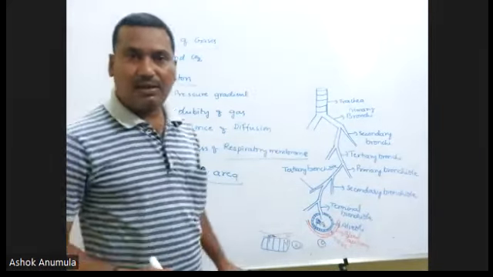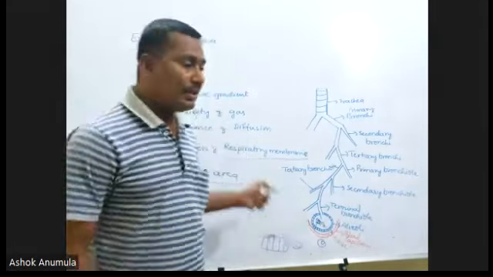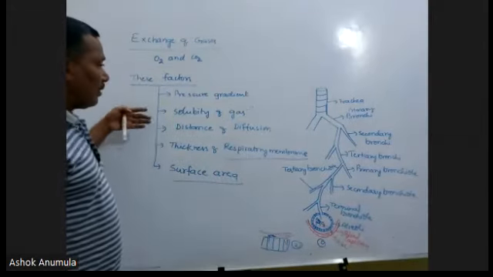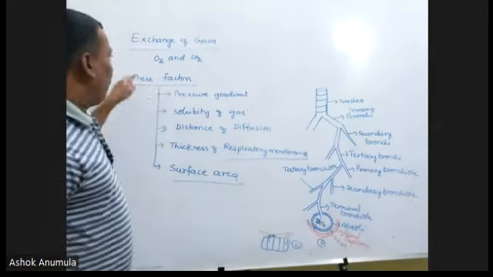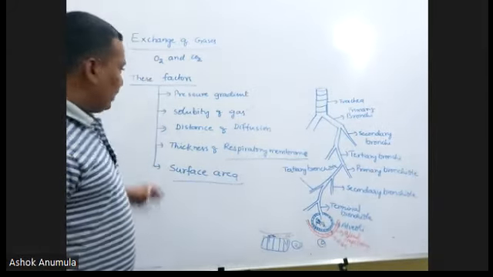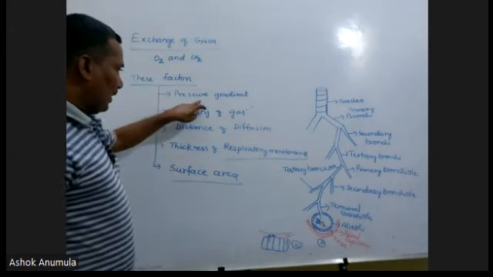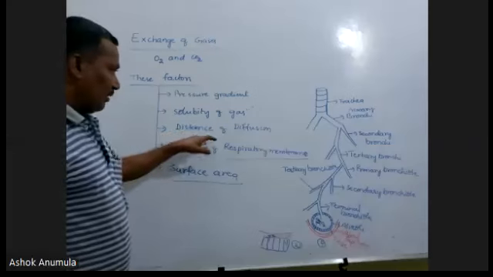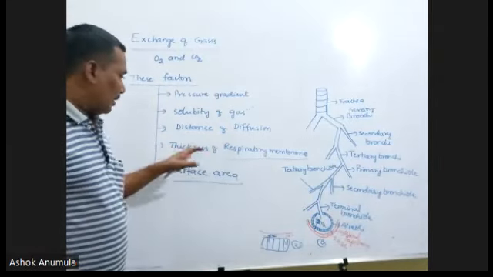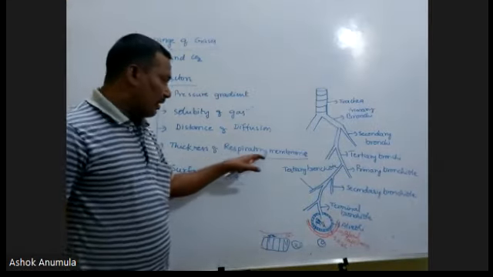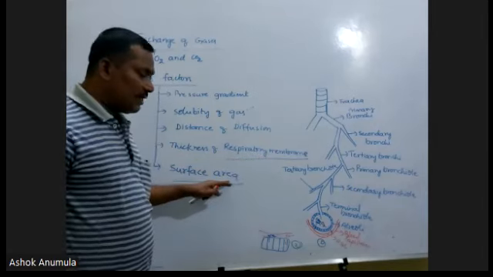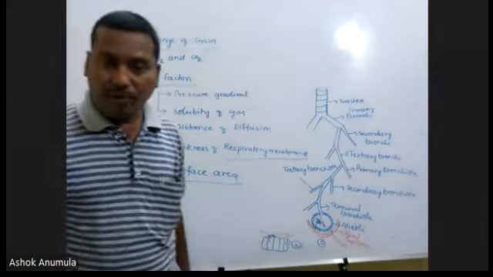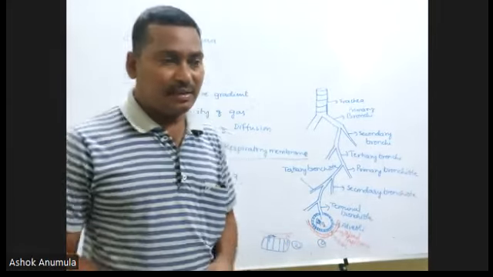These are the 5 factors which play an important role in the exchange of the gases: pressure gradient, solubility of the gas, distance of diffusion, thickness of the respiratory membrane, and surface area.